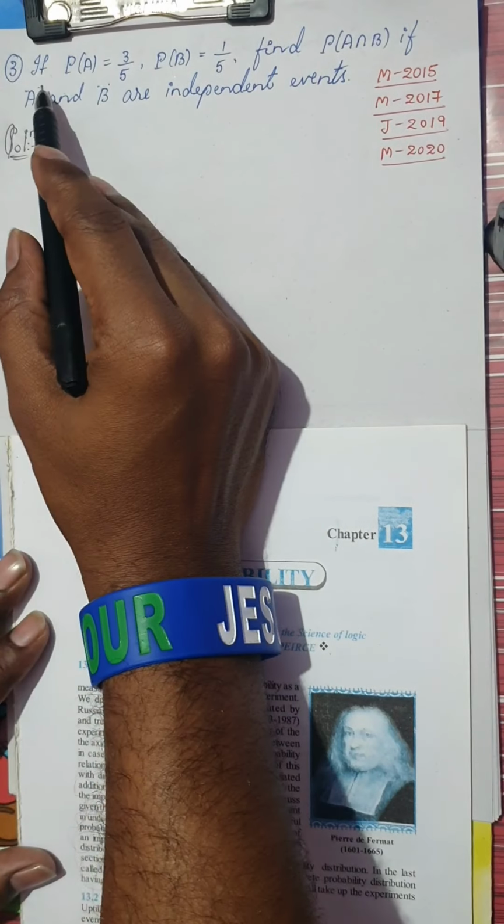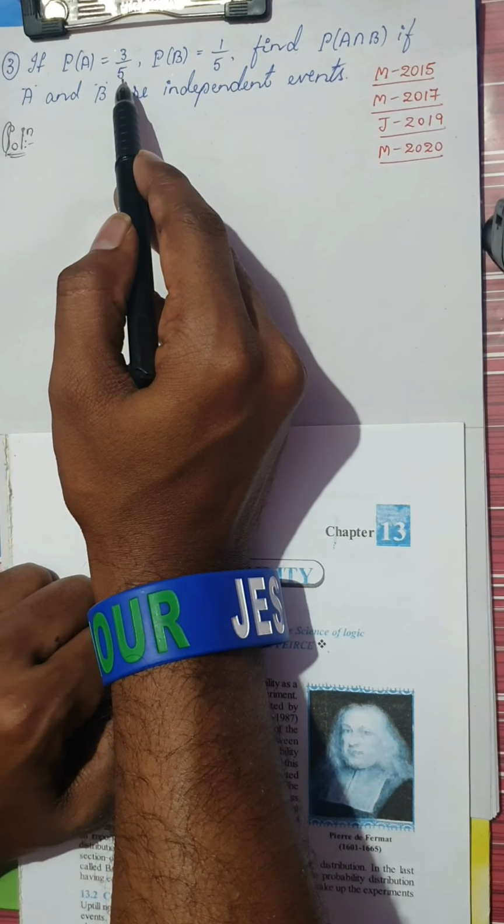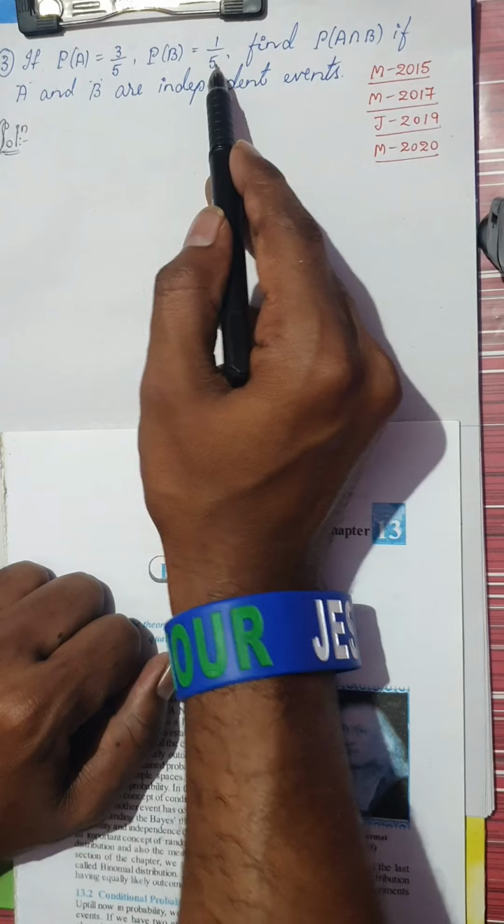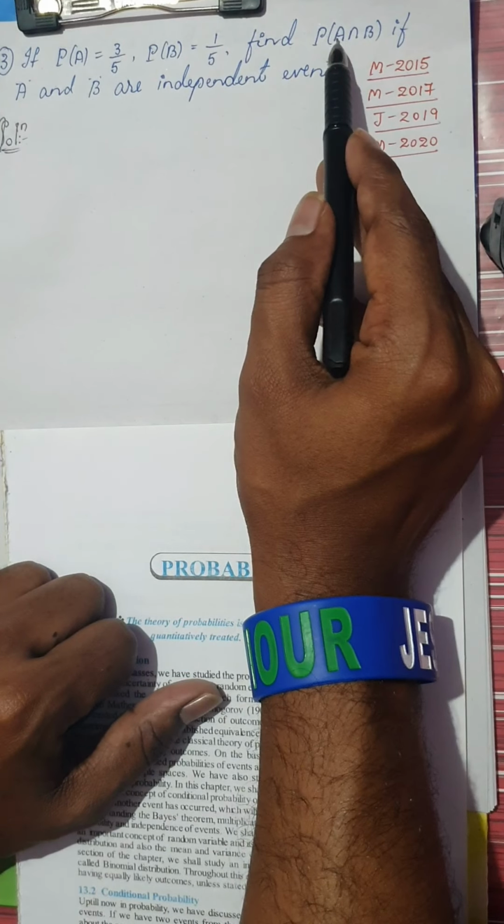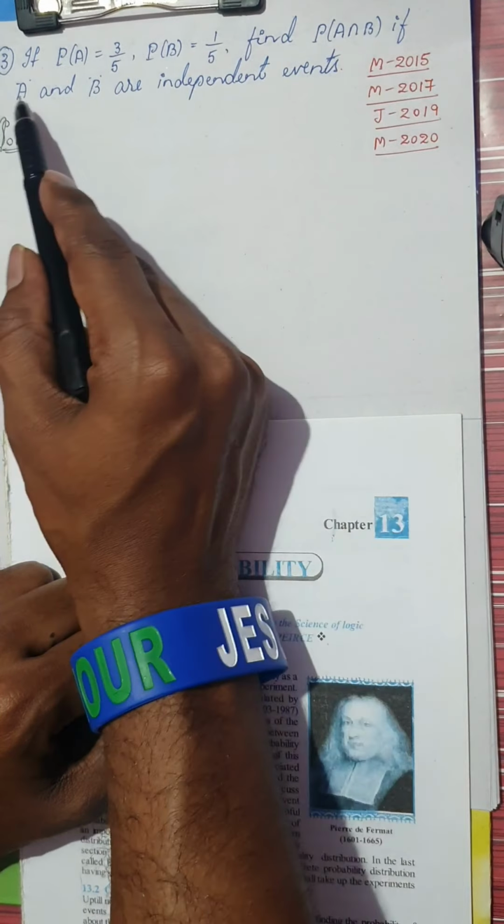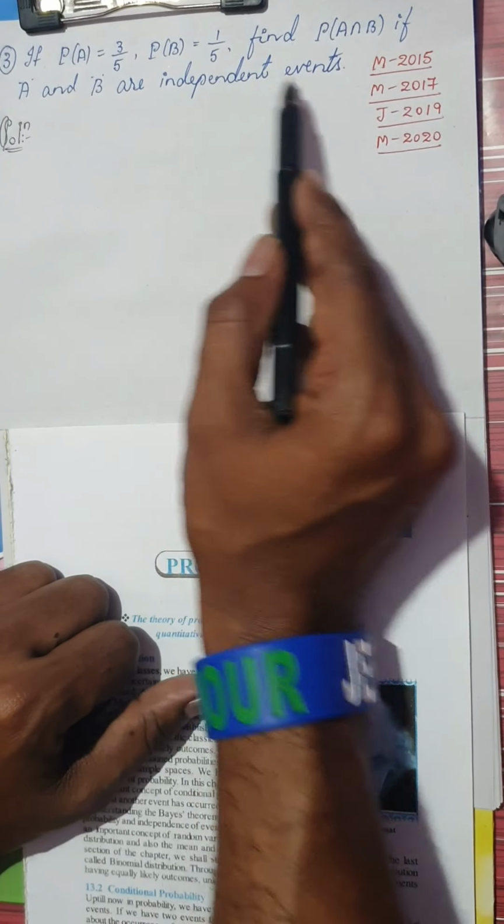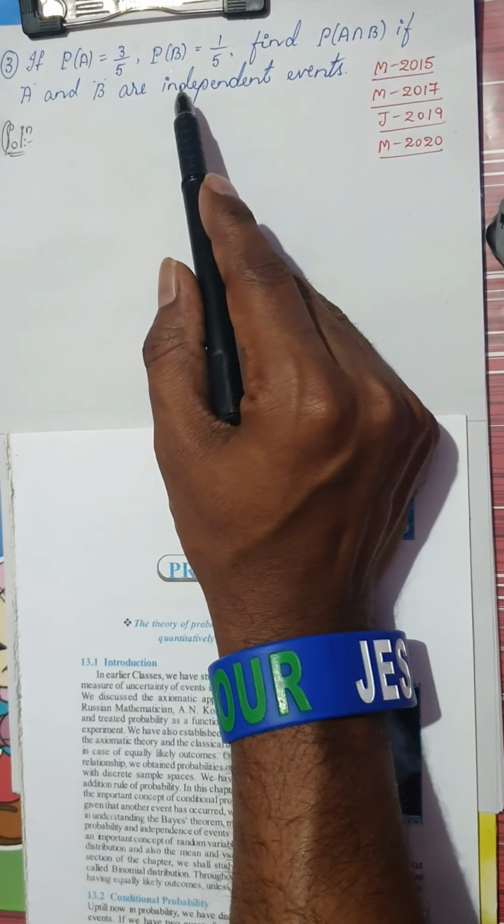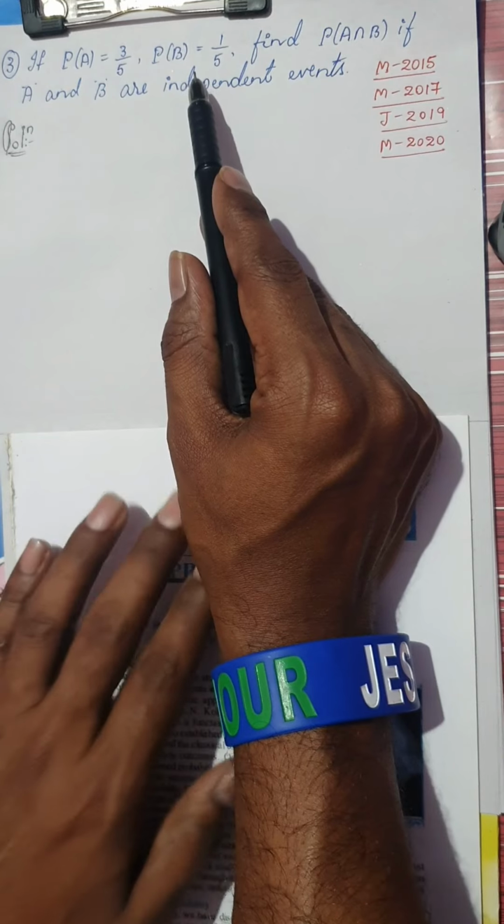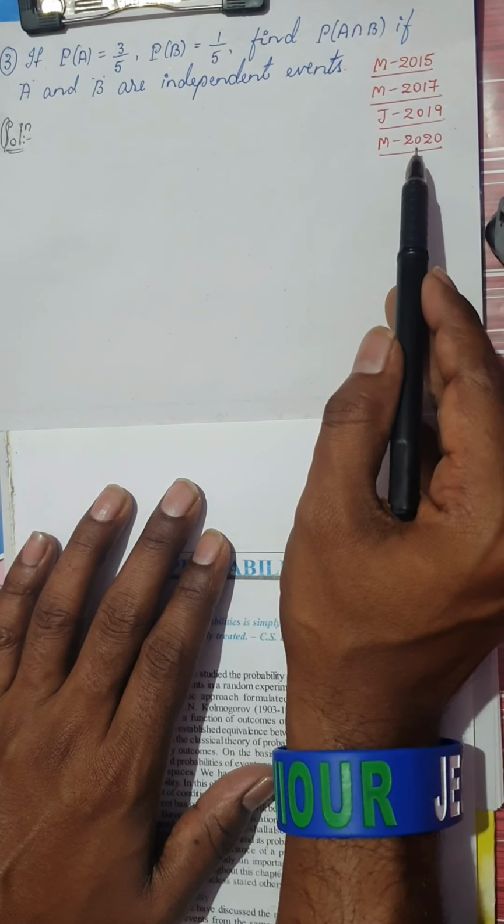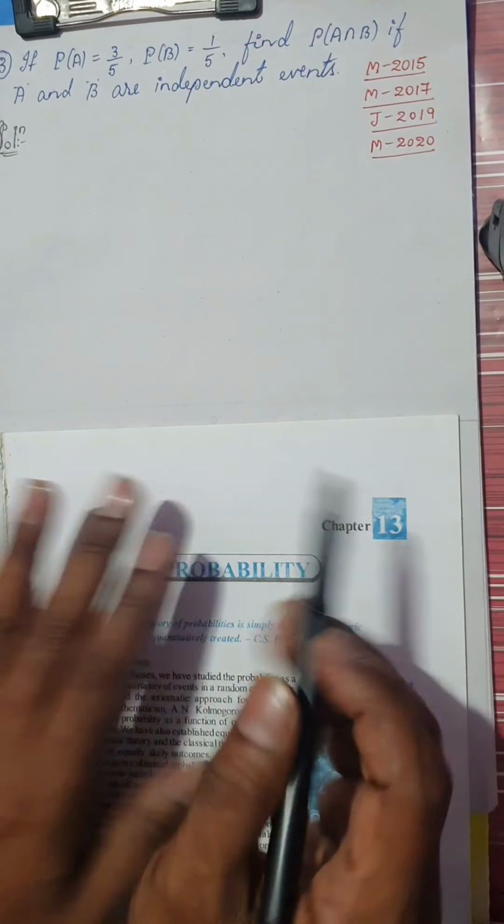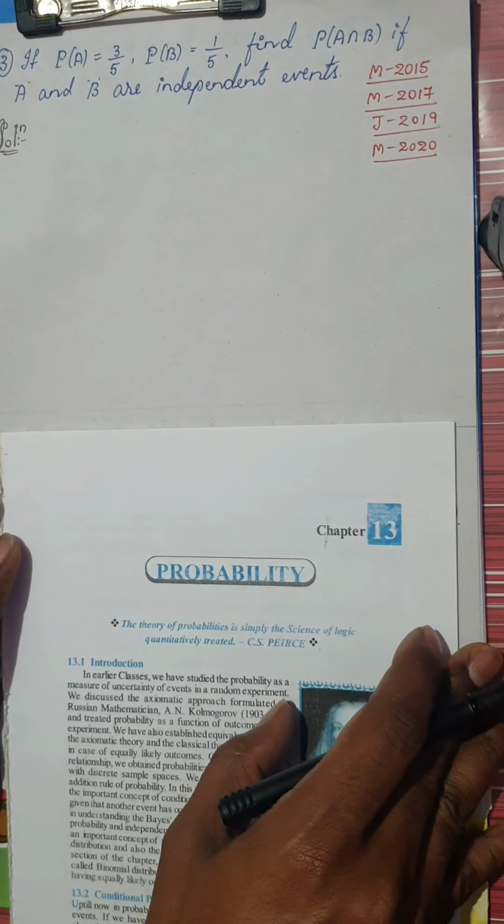Look at the third question, dear students. If P of A is equal to 3 by 5, P of B is equal to 1 by 5, find P of A intersection B if A and B are independent events. So this is the one question he has asked on the basis of independent events. Remember, the question has been asked 4 times. The same question, even the values do not differ.